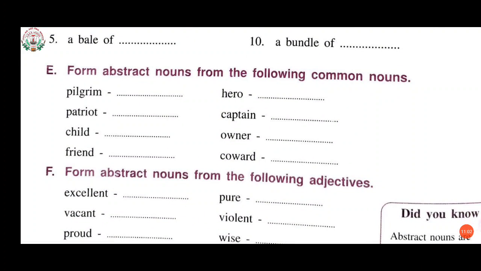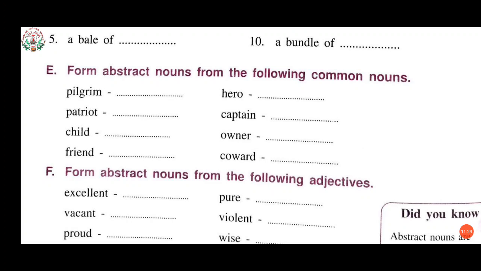Now come to E1. Form abstract nouns from the following common nouns. Now here common nouns are given, and we have to form abstract nouns. What is abstract noun, students? The names of things we can only think of or feel, but we cannot see or touch them, are called abstract nouns.